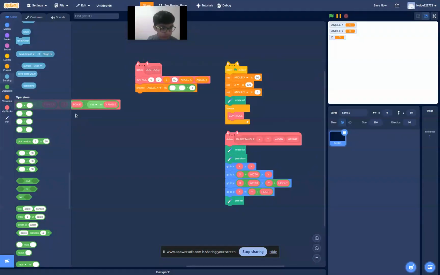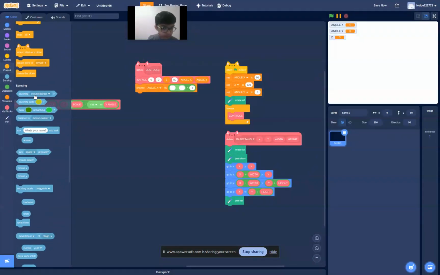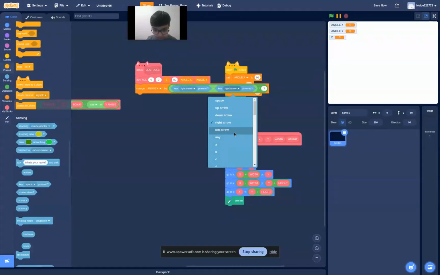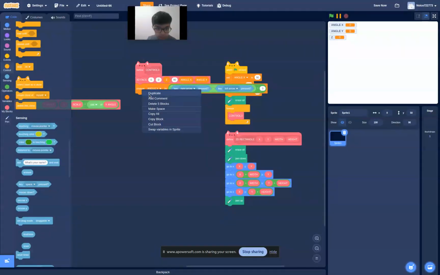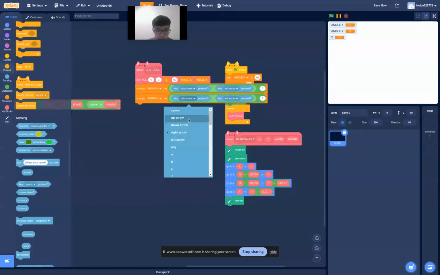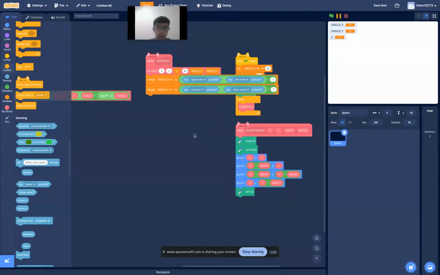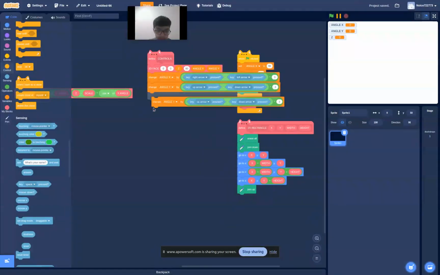Now, here, put in key right arrow minus key left arrow. Set this to be angle Y by up arrow minus down arrow, and one last, which is going to be Z.